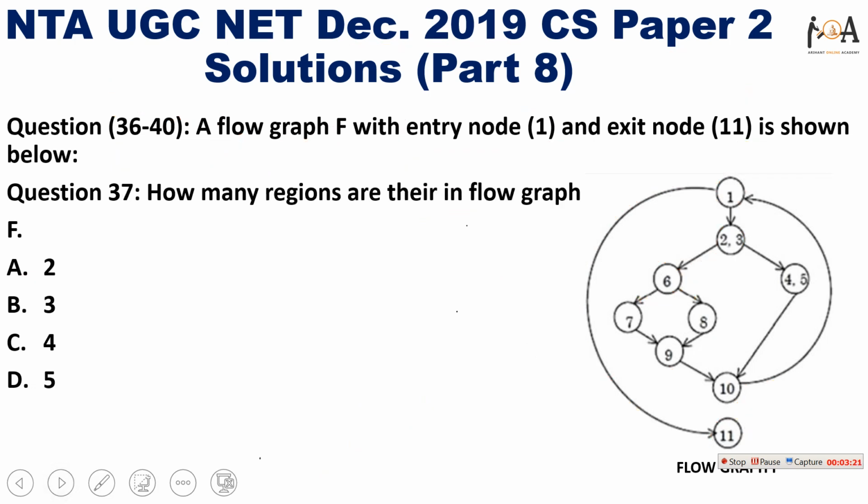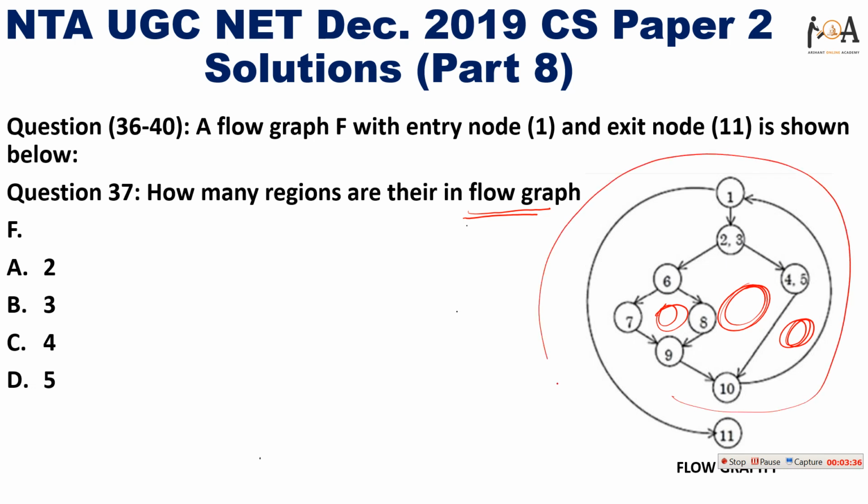The next question is: how many regions are there in the flow graph? This is a very easy kind of question. One region, second region, third region, and the remaining one, which is open, is the fourth region. So we have 4 regions, and option C is the correct answer.